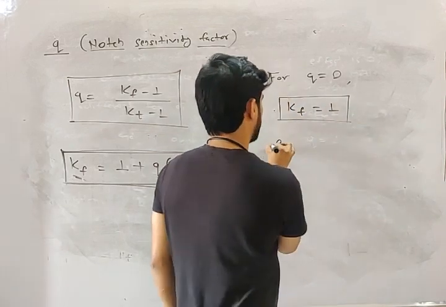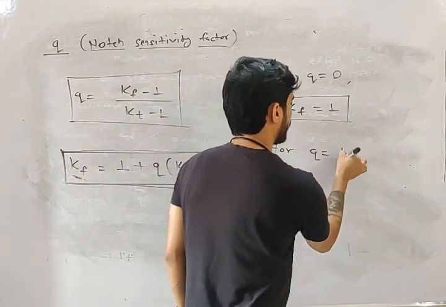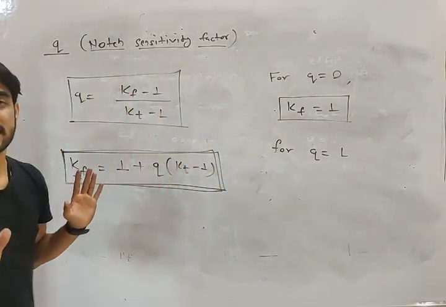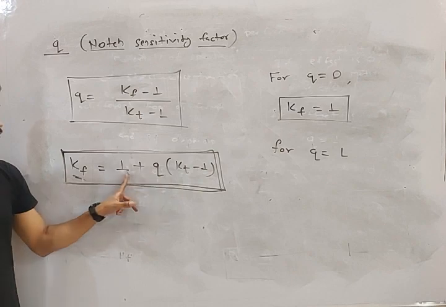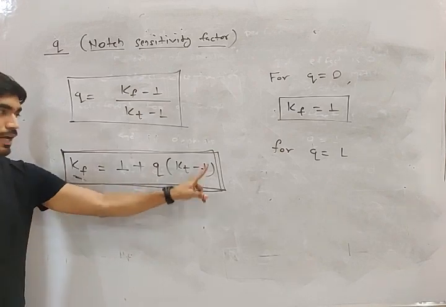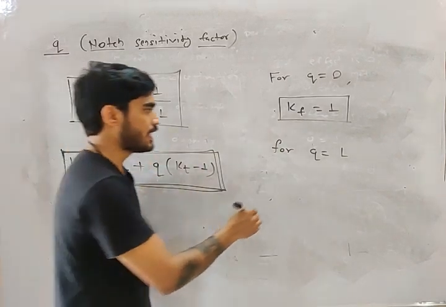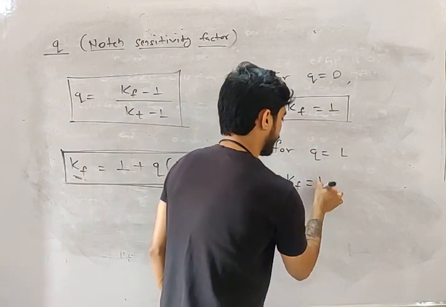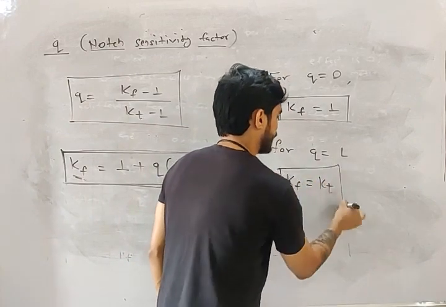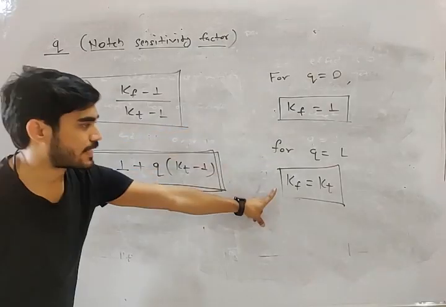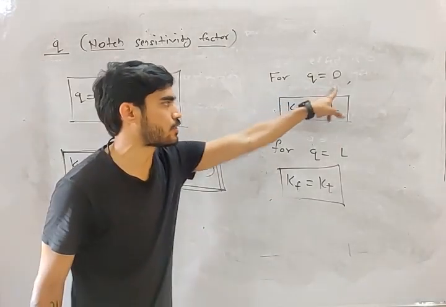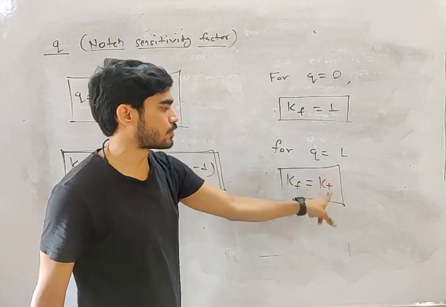And Q equals 1 means 100% sensitivity. If you put Q equals 1, this will become 1 plus Kt minus 1. The 1 and 1 will cancel and you will get Kf equals Kt. So Kf minimum is 1 and maximum is Kt. For Q equals 0 it will be minimum, for Q equals 1 it will be maximum.